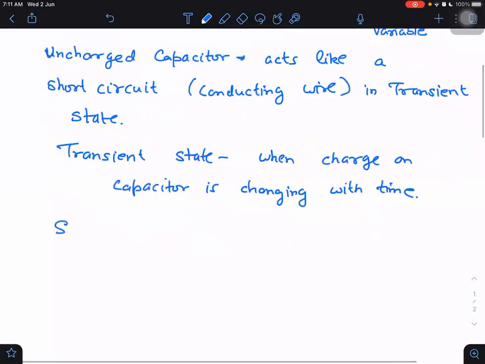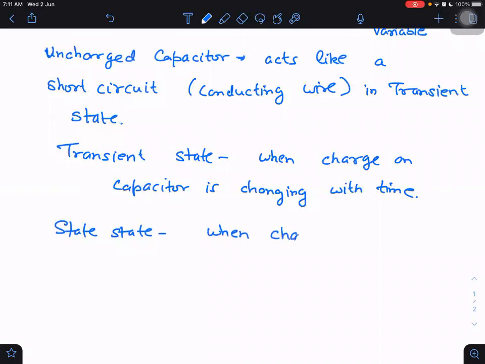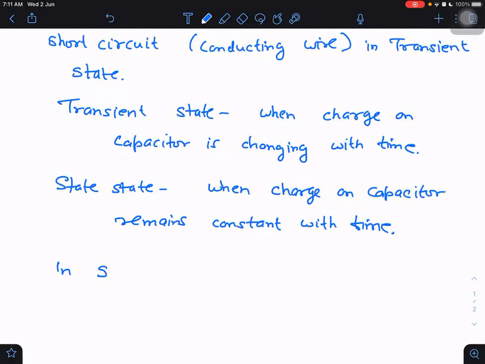Now, steady state means a state of constancy, when nothing changes, when charge on the capacitor remains constant with time. In steady state, the capacitor behaves like an open circuit.